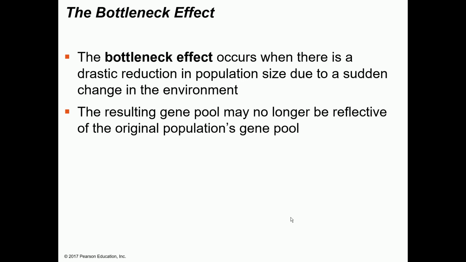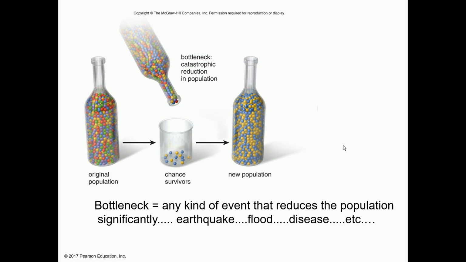The next one is the bottleneck effect. Bottleneck effect occurs when there is a drastic reduction in population size due to a sudden change in the environment. So the resulting gene pool may no longer be reflective of the original population's gene pool.